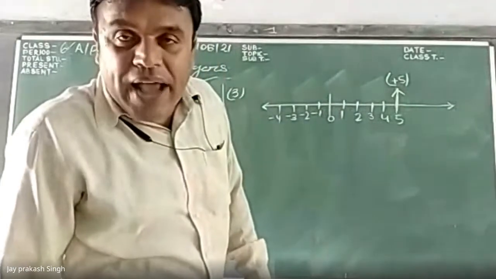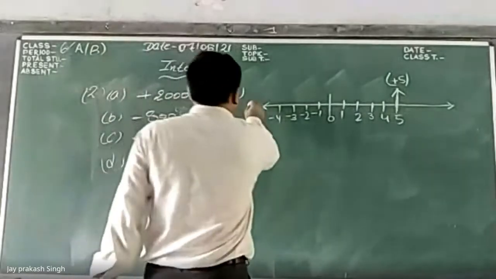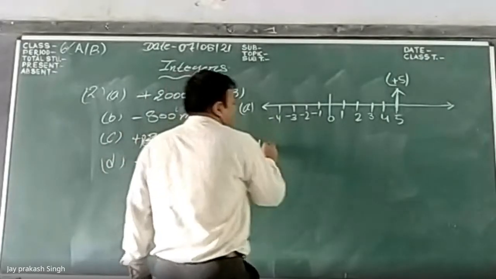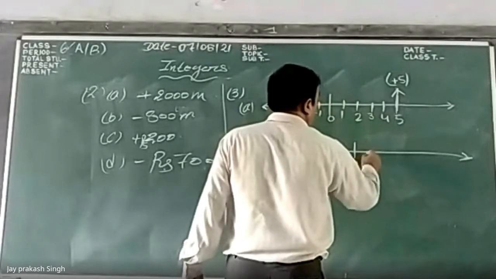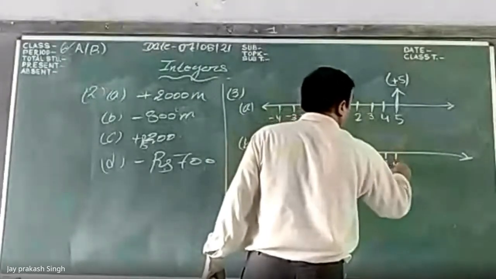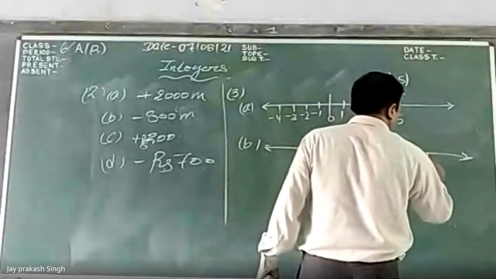Now minus 10. We have to represent the number minus 10. I can draw the number line in this way. We write at the beginning 0, 1, 2, 3, 4, 5, 6, 7, 8.